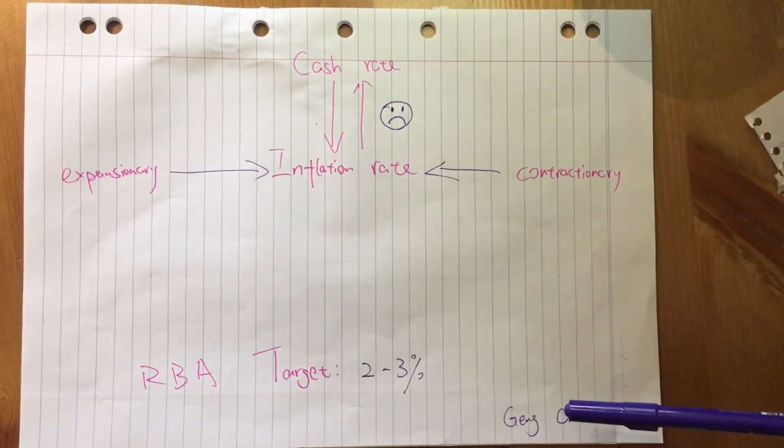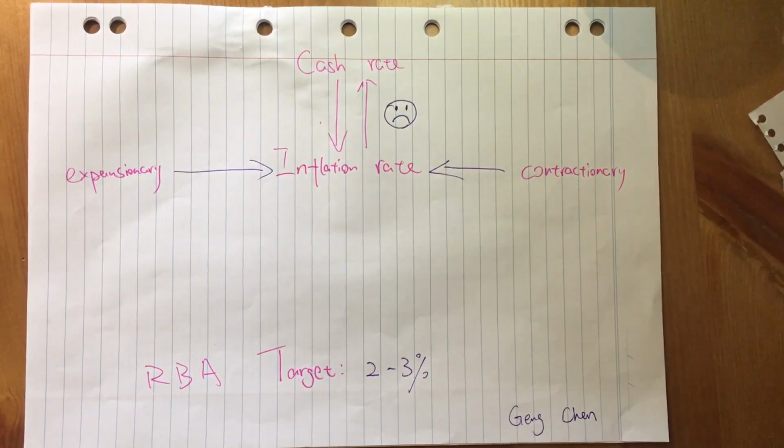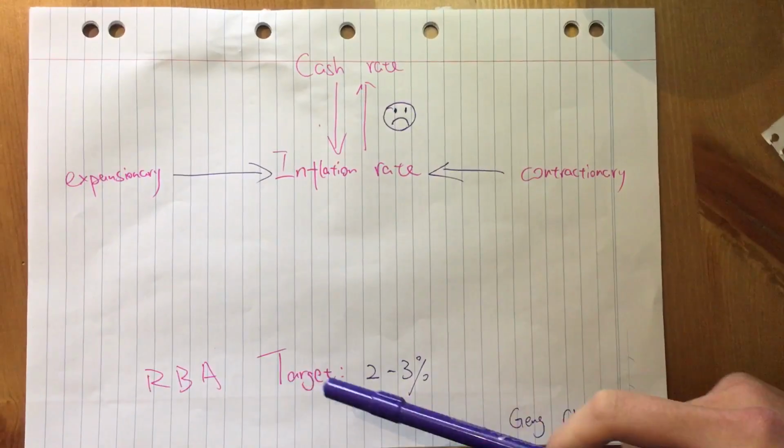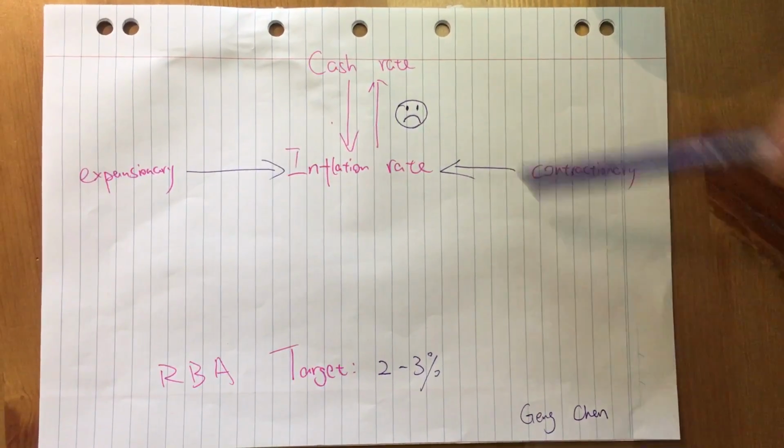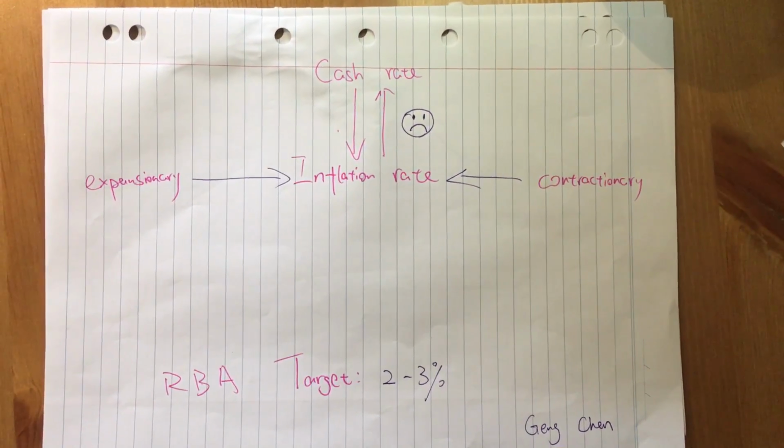The inflation rate is measured by the change in the average price level in the economy. In general, the RBA aims to maintain the inflation rate at 2 to 3%. There is a negative relationship between the cash rate and the inflation rate.